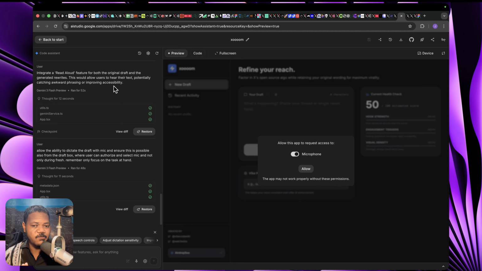Now, AI Studio is free. People don't think that it's efficient when it comes to coding production-ready applications, but I believe it is. To a large extent, it is. And this will be one of the applications that I'll be releasing to the public, even as a newbie to vibe coding, okay? So I've provided the prompt. I've also discussed with it a bit, and this is where we're at.